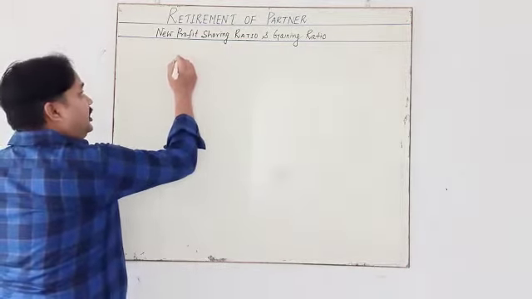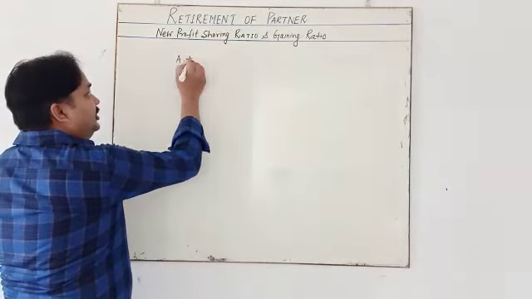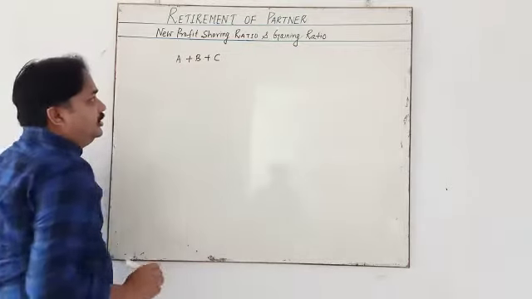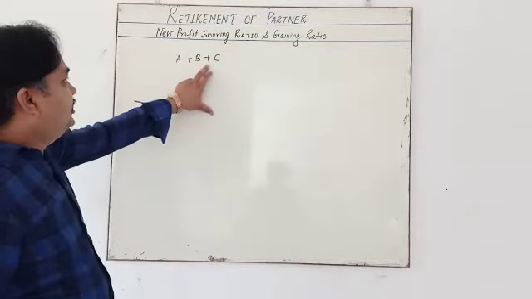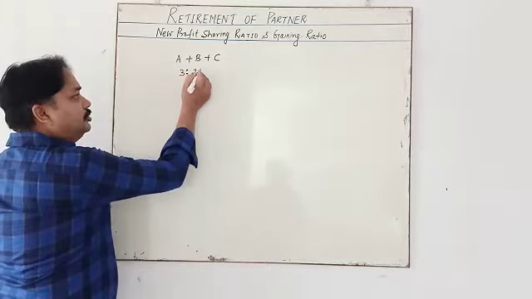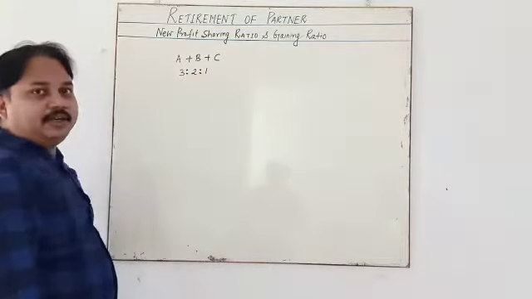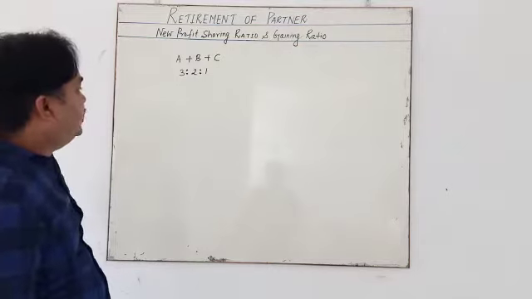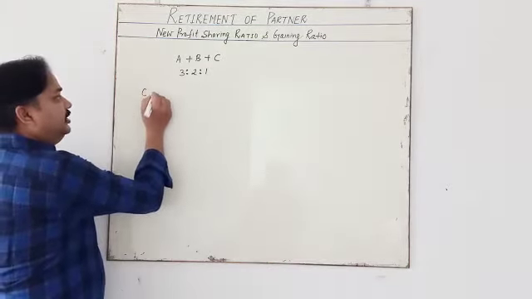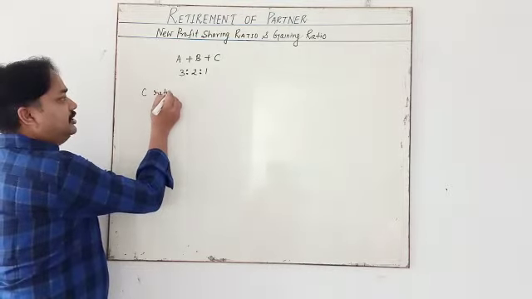Suppose A, B, and C are partners. Their profit sharing ratio is 3 is to 2 is to 1. My dear student, in 3 is to 2 is to 1, suppose C retires. We are talking about C retiring.